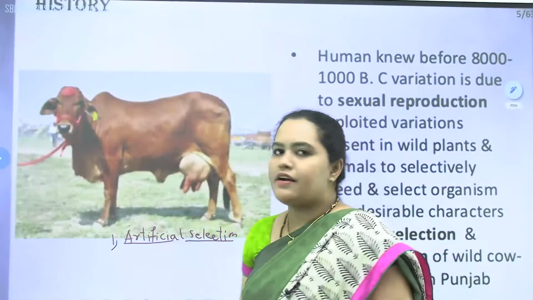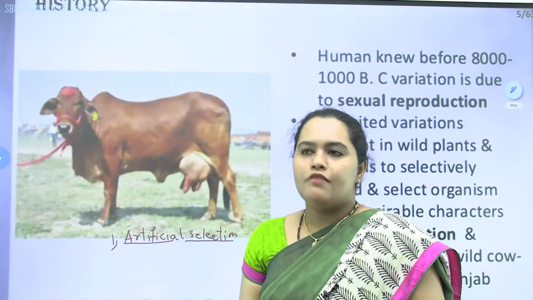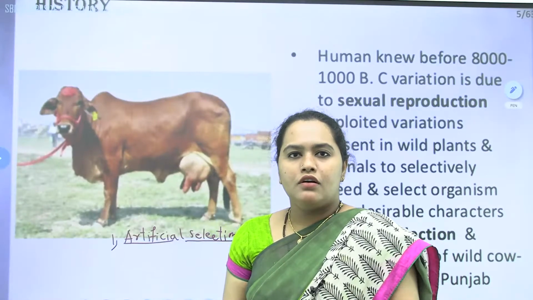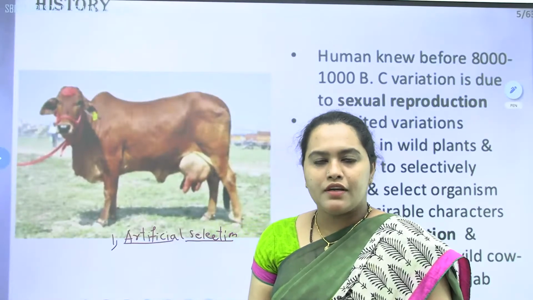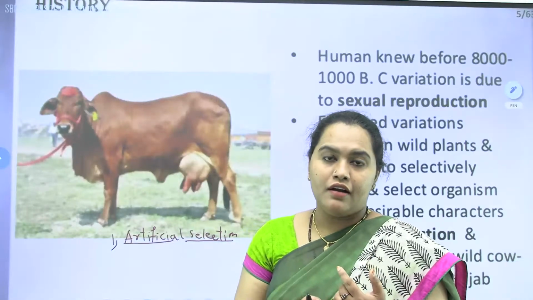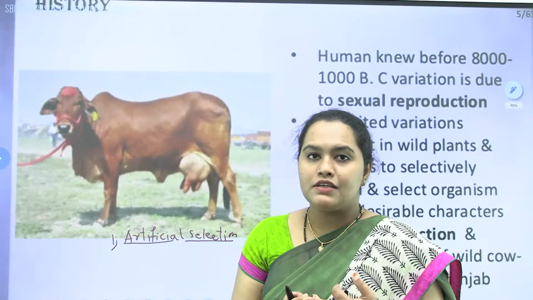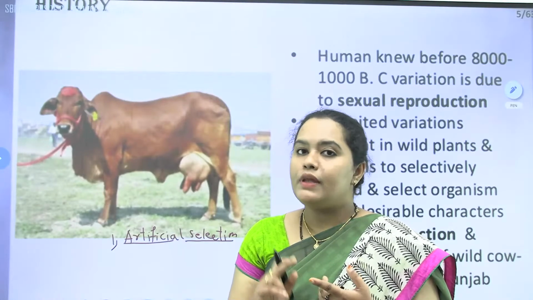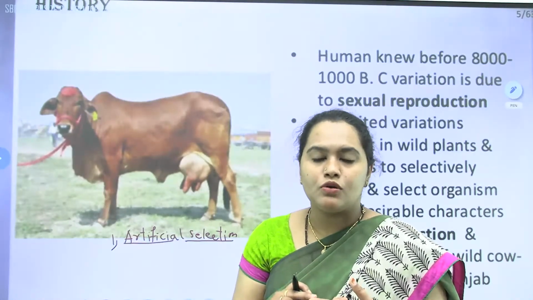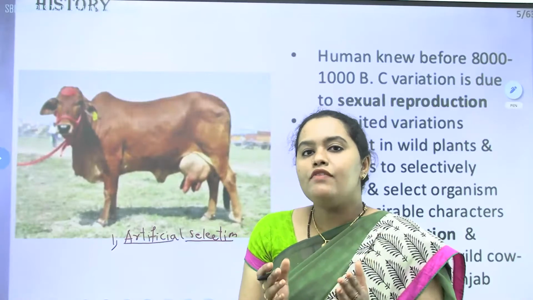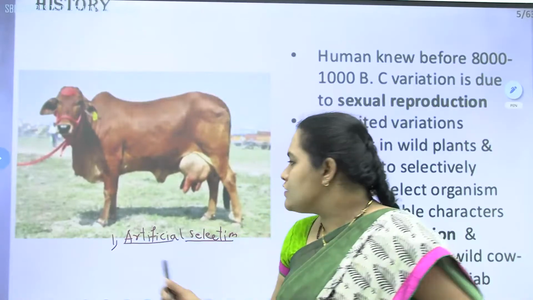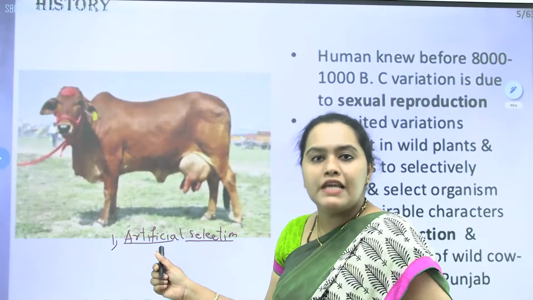That is why we go with artificial selection, right? For example, if you are going to a nursery to buy a rose plant, we'll go with the color, the size of the flower, the fragrance, and the texture of the petals also. So many things we will consider, and we will go with the best one only. That is what artificial selection is.